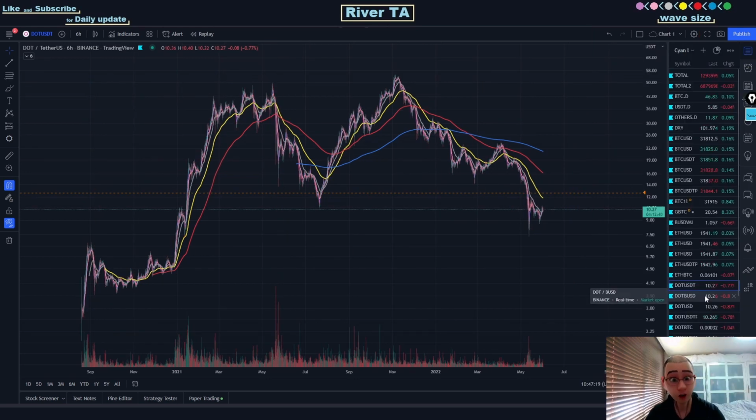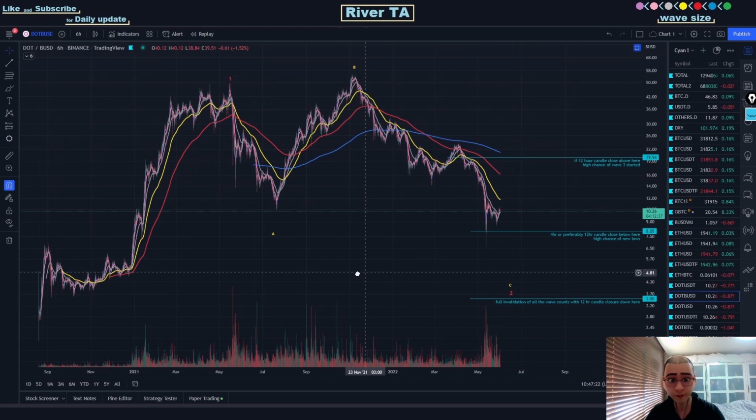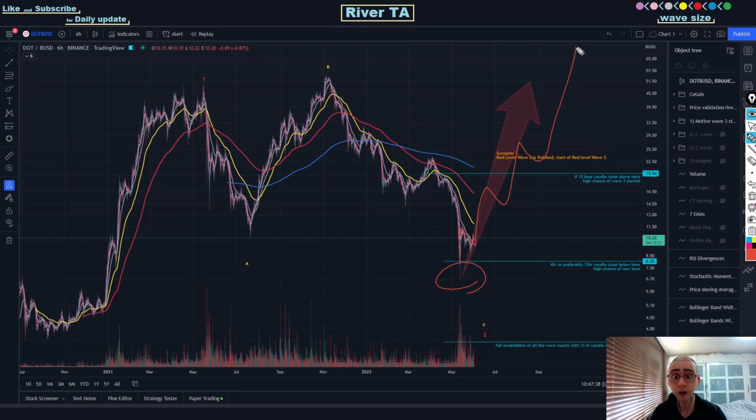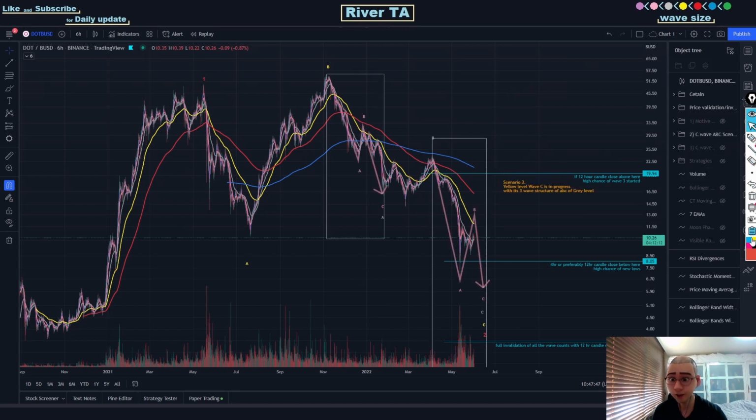So let me just change this chart, turn on our drawings back again. All right. So one of the scenarios would be that red level wave 2 is finished over here, and we are in the start of red level wave 3 like this. Second scenario would be that yellow level wave C is still in progress with this 3-wave structure of gray level A, B, and C like this.